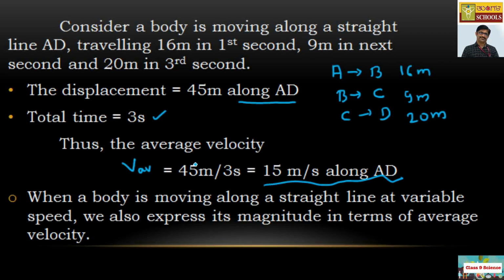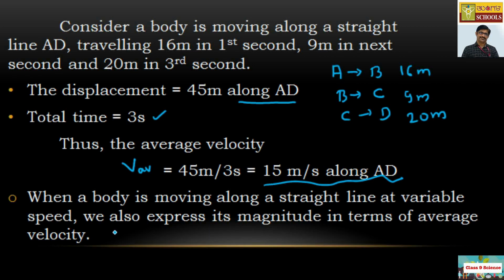The average velocity of the body moving along the direction AD is simply 15 meters per second.